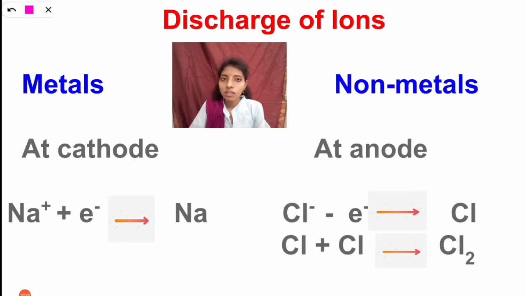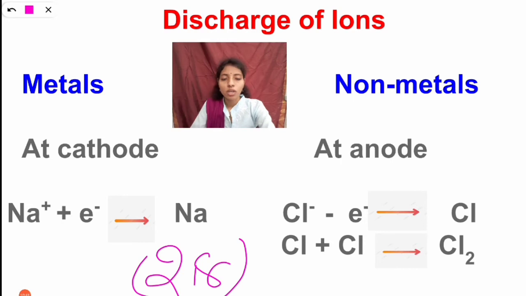You can see here, sodium, when it wants to be stable with 8 electrons, will lose 1 electron from its valency shell. Then it is stable with 8 electrons in the valency shell. Yes, so 2, 8. So here sodium is losing an electron, and it is discharged at the cathode. So Na plus.